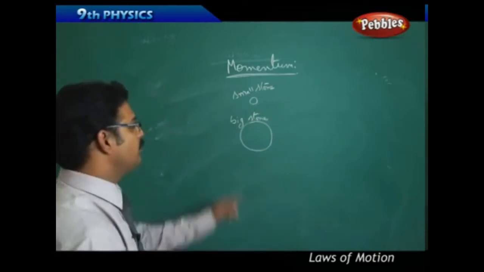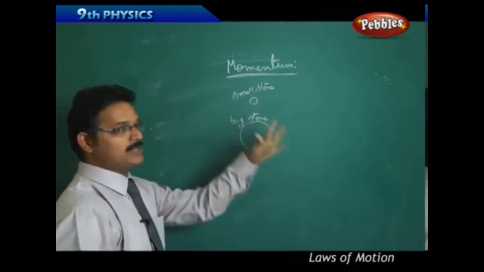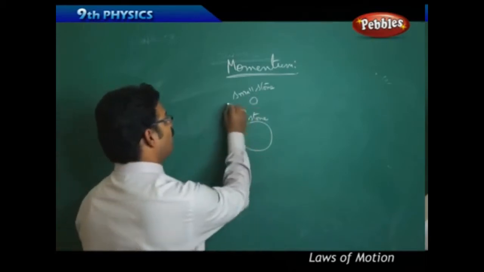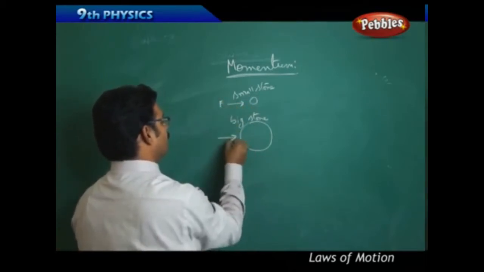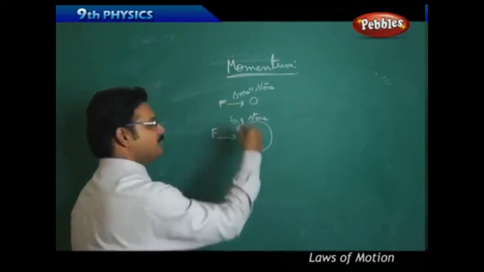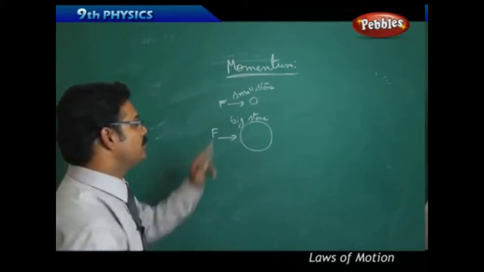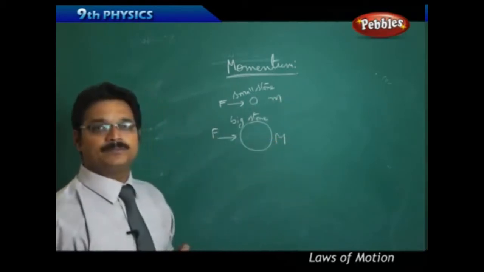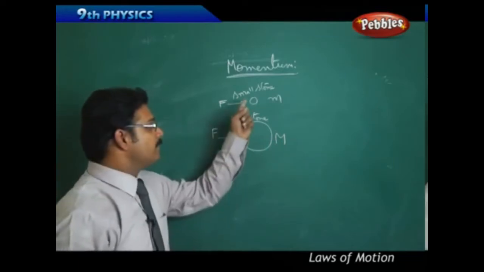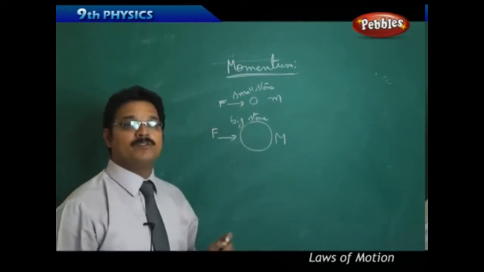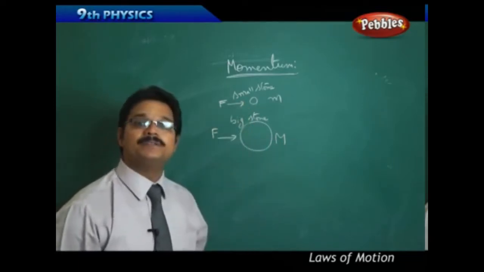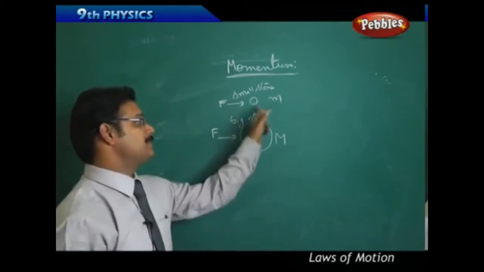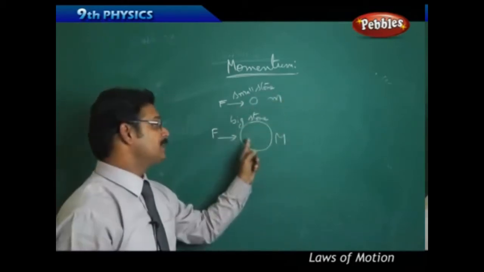Now you throw the small stone and you throw the big stone, both with the same force. Here the mass is very small, here the mass is larger. My question is, which body will move with higher speed? Obviously the lesser mass body moves faster than the big mass.